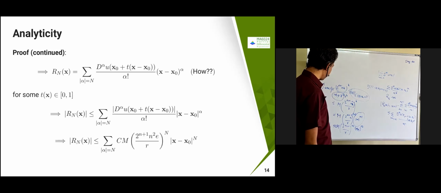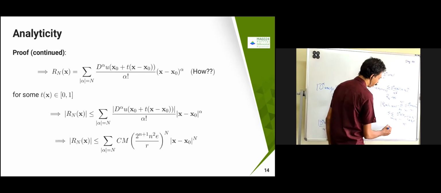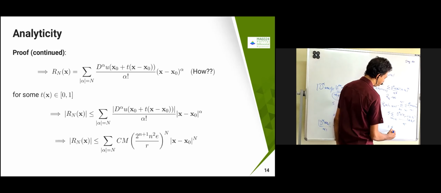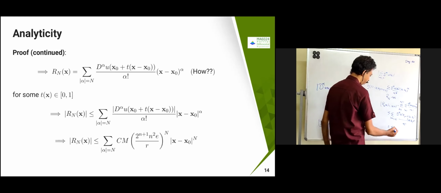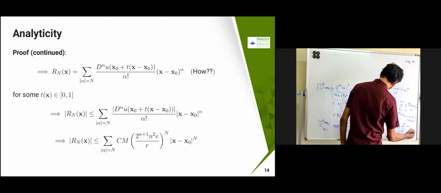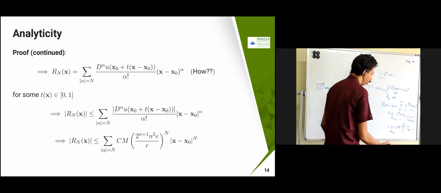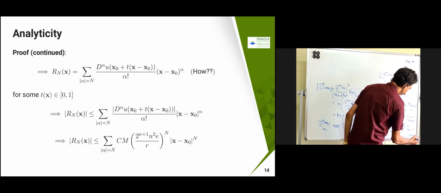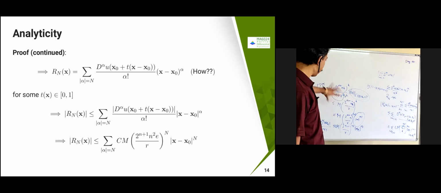Now from this one, d alpha of q of x naught is less than or equal to cm into r power 2 power n plus 1. Therefore, what I can prove is that this is less than or equal to summation alpha equal to 1 to n, substituting whatever I have here, cm 2 power n plus 1 by r power mod alpha into n square e power mod alpha, into x minus x naught power alpha. Same thing I got.